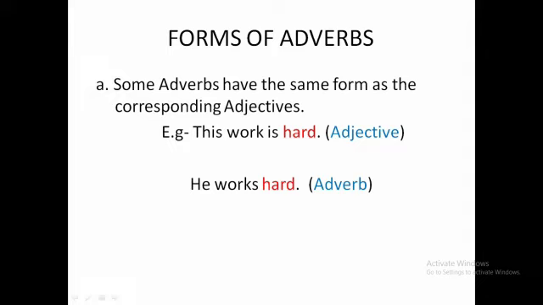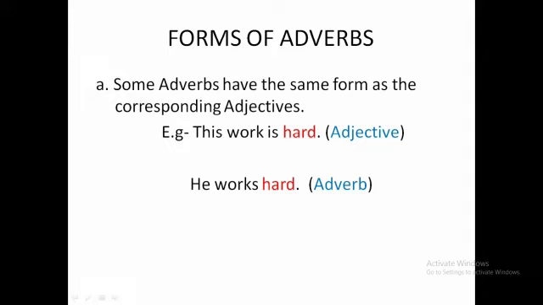Now students, let us look into the forms of adverbs. The first point is some adverbs have the same form as the corresponding adjectives. For example, this work is hard. Here, hard is the adjective which describes how the work is.